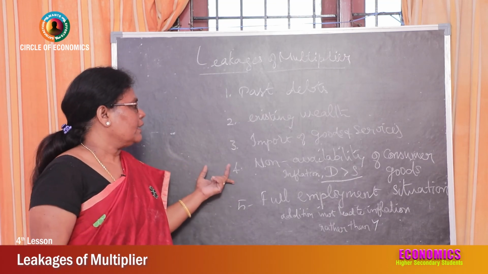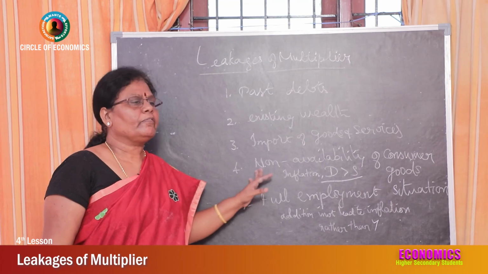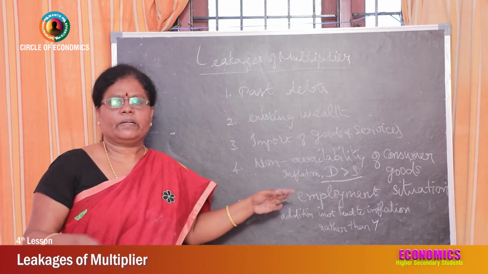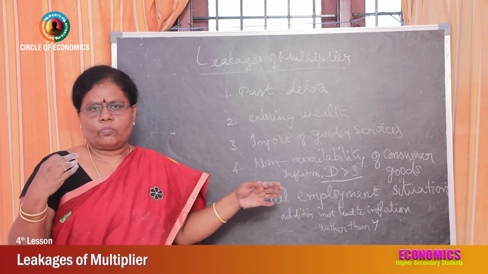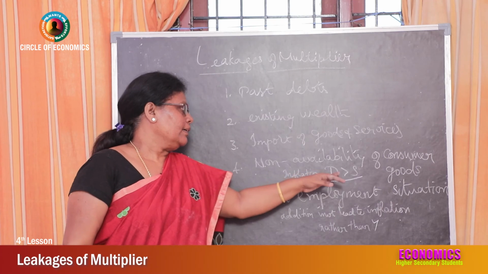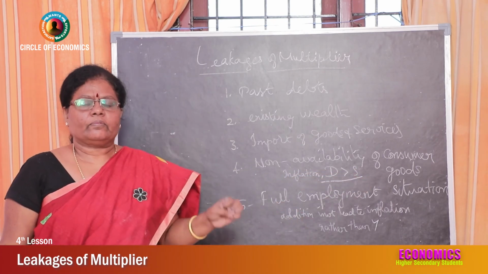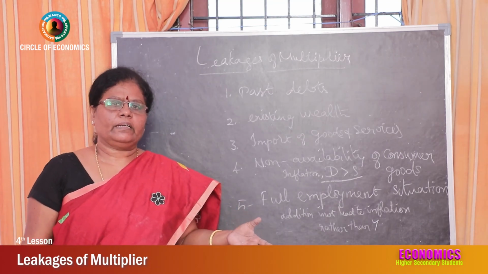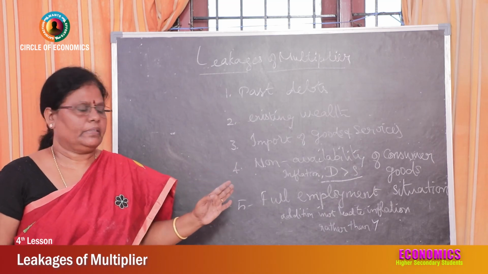Okay. Then, non-availability of consumer goods. For example, if investment increases, demand increases, and goods and services must be produced more. Only if the goods needed by the people are available can equilibrium be maintained in the market.